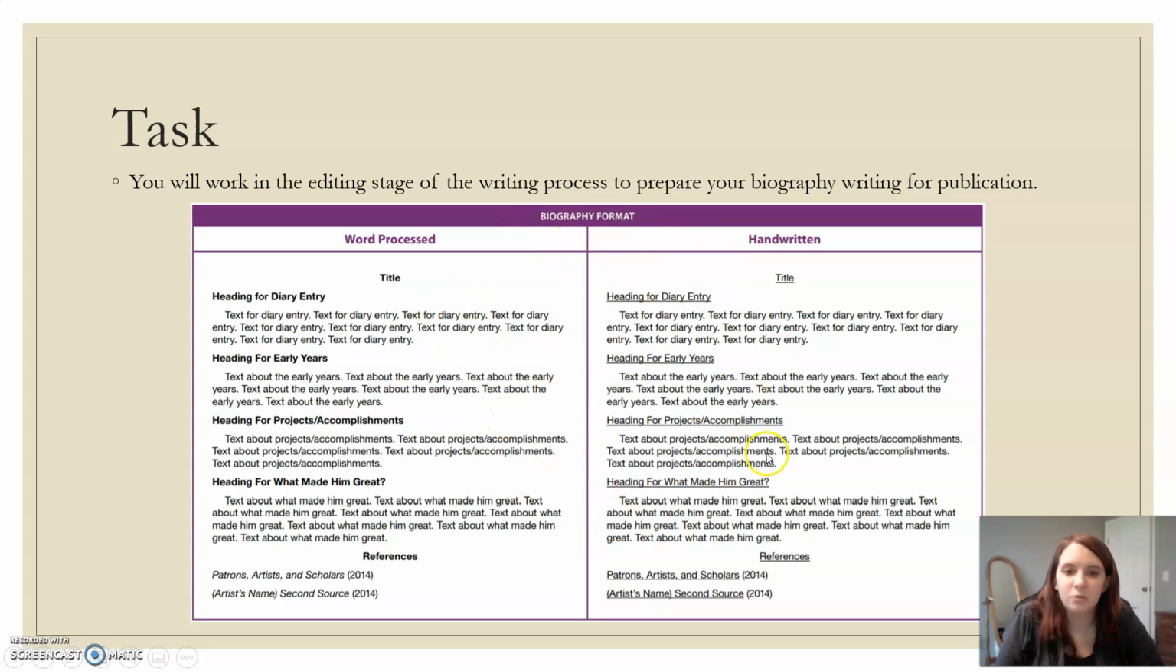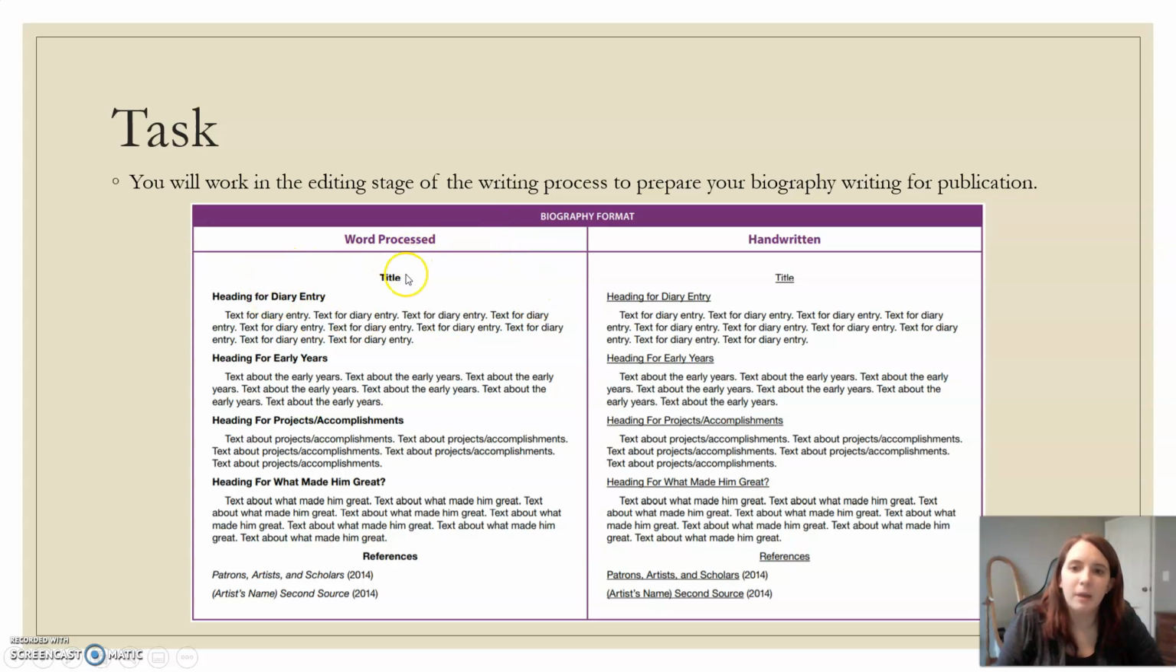Now, these are examples of how we would format our biography. Word processed means if you're using your computer, which you should be, this is how you're going to format it. Now, if you do choose to handwrite it, make sure you're still able to send it to your teacher. So I would recommend having it word processed. It's a little bit clearer to read.